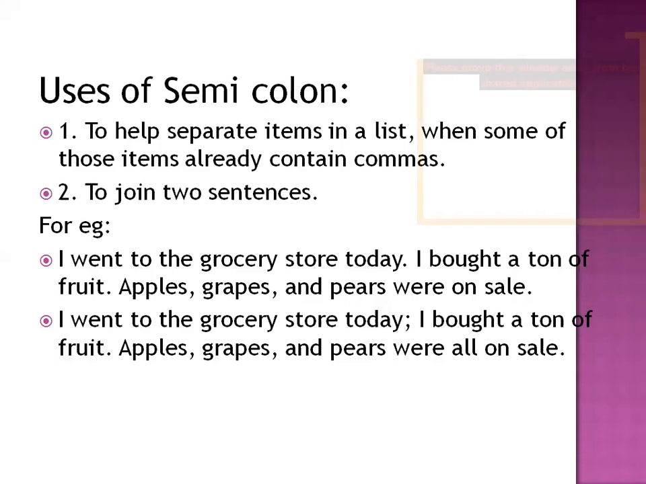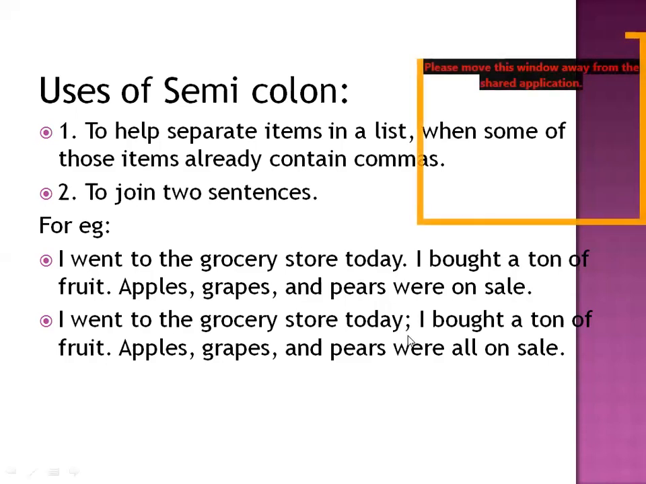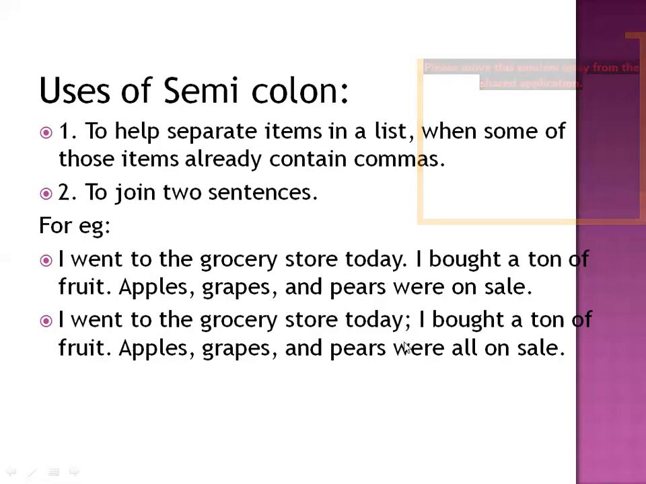उसको आगे और भी एक्सप्लेन किया जा सकता है और किया जा रहा है. Then you will not put a full stop over here. आप यहाँ full stop के बजाय you can use semicolon. I bought a ton of fruit; apples, grapes and pears are all on sale. ठीक है, so it is more than a comma and less than a period. ठीक है, that's why we use period and comma together to make it a semicolon.